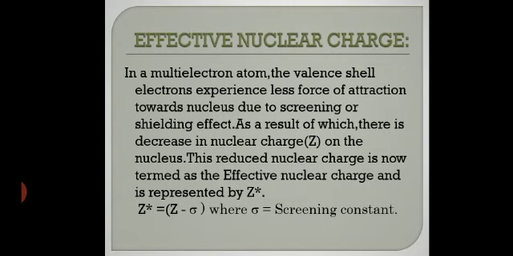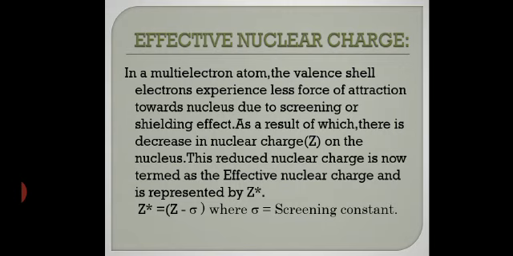In s and p block elements, why does the magnitude of the screening constant increase? Because, as I said earlier, in representative elements electrons are filled according to the Aufbau principle. So when you move from left to right across a period, the atomic number increases and the number of electrons increases. Hence the screening effect increases, and thus the screening constant also increases.